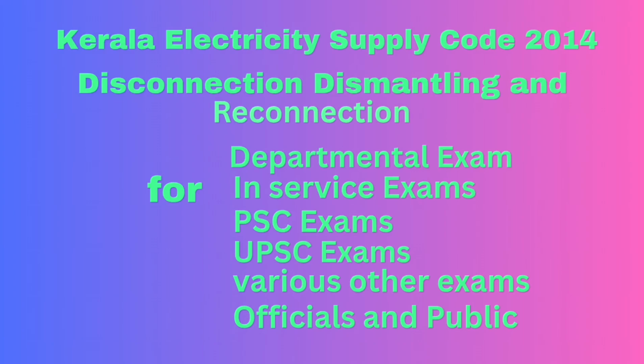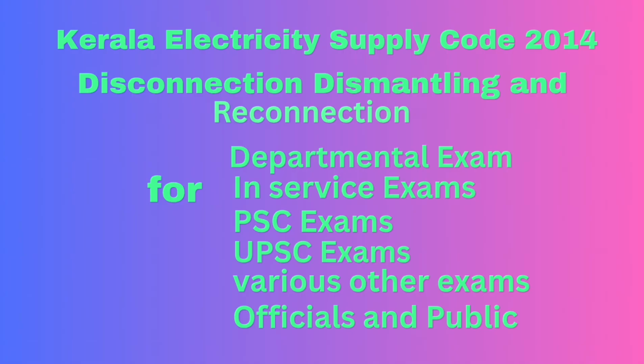P. If the supply of electricity to the consumer is liable to be disconnected as per any of the provisions in the code. 2. In the case of detection of theft of electricity, the supply of electricity shall be disconnected immediately as provided in sub-section 1A of section 135 of the Act.